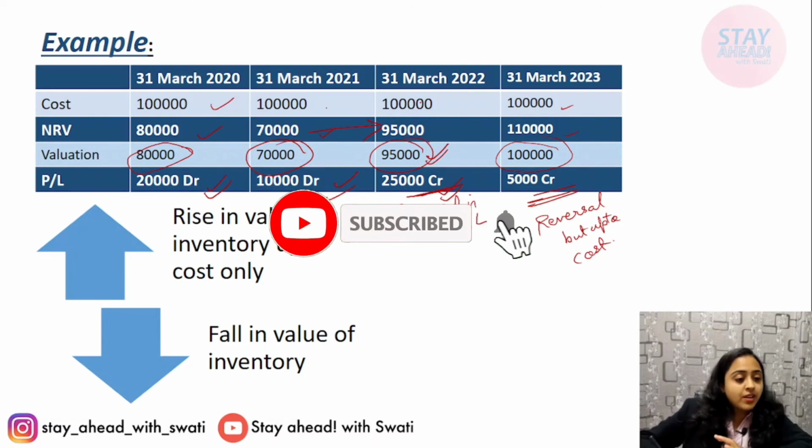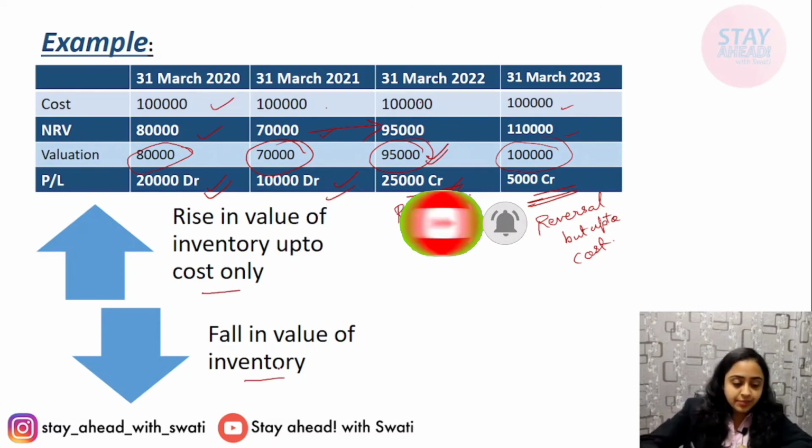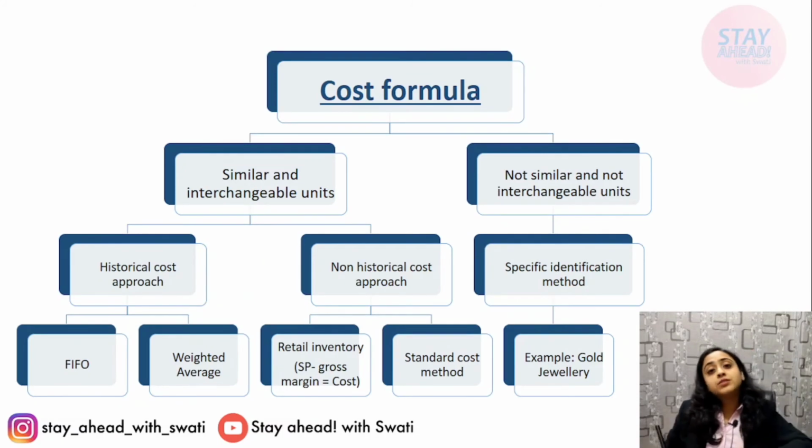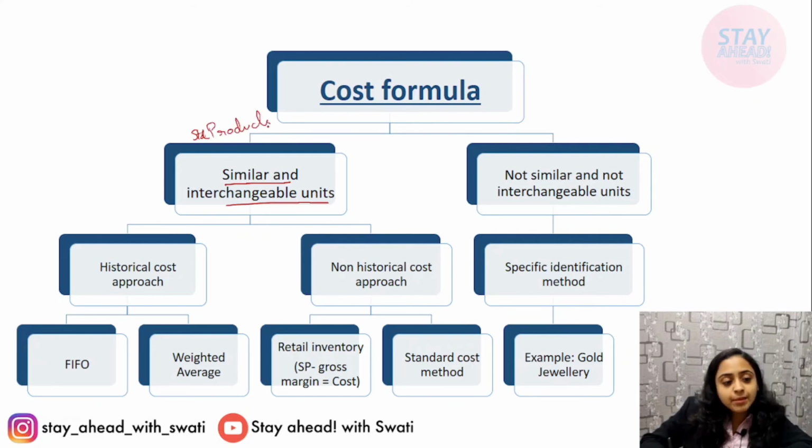Now, rise in value up to the cost only, whereas fall in value of inventory is done. Now comes cost formula. There are two options. If there are similar and interchangeable units, for example standard products like pens, toffees, etc., then you have two approaches, historical or non-historical approach.